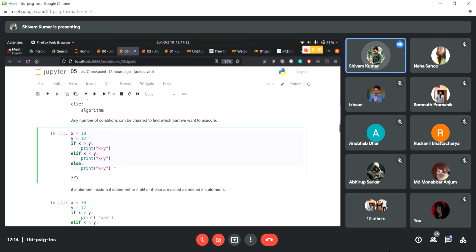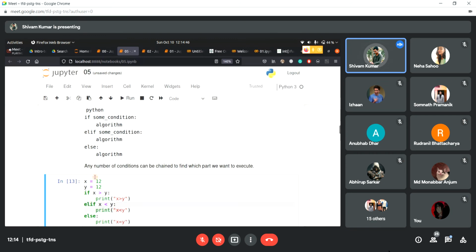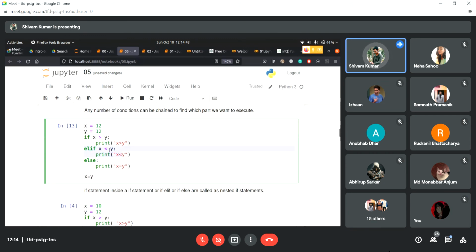Here we're trying to check which of the numbers is greater. Suppose I give 12, let's see what happens. Both the numbers are equal, so now it prints x equals y. This is achieved through if else statements. First it checks if x is greater than y. That is not true because they are both equal. Then it checks else if x is less than y.